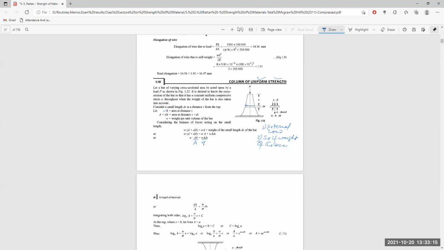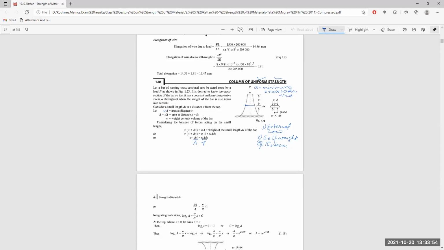If we integrate both sides, this will happen: log A to the base e is equal to omega divided by sigma into x plus C. Now at the top end, where x is equal to 0, this portion will be equal to 0 and the cross-section area will be the minimum, that is A. A minimum sectional area.